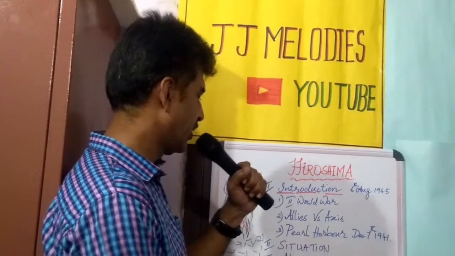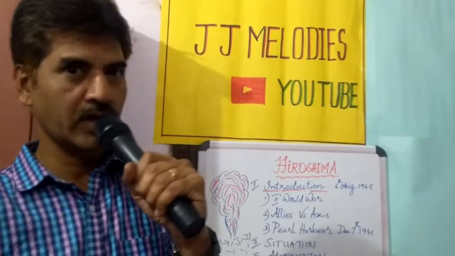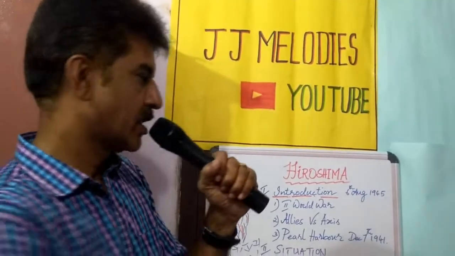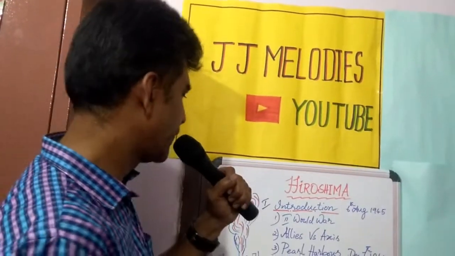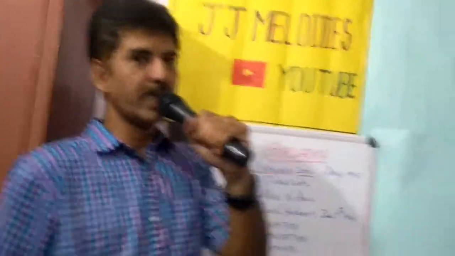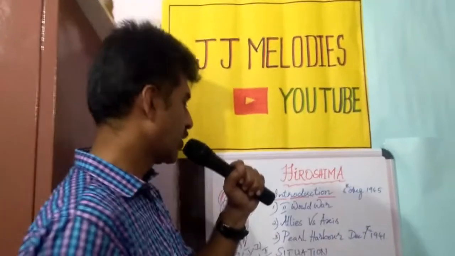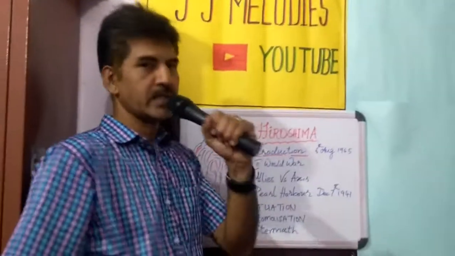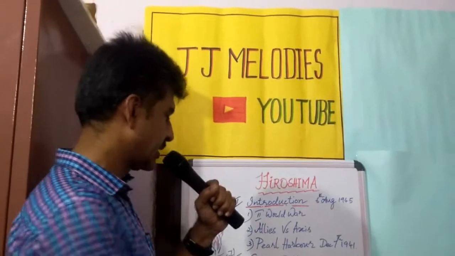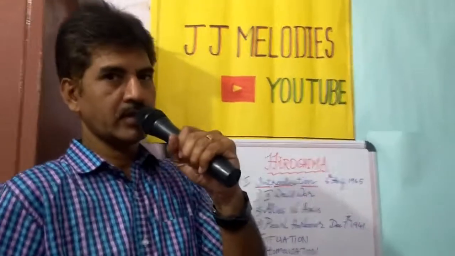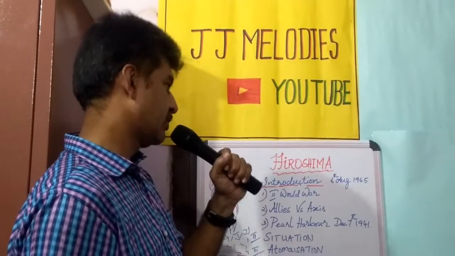Now, the symbol of the atomization looks like a mushroom-like cloud, and that is a picture that stays in the mind of people, a picture that horrified the millions of people who witnessed it. Now, we are going to see the situation that brought about the dropping of the atom bomb, then how the atomization was made, and finally the dropping of the bomb.